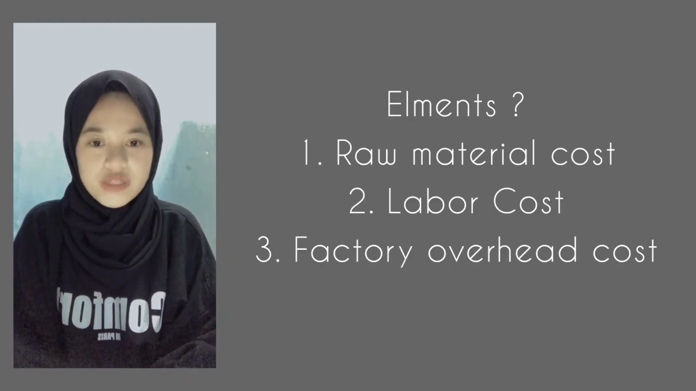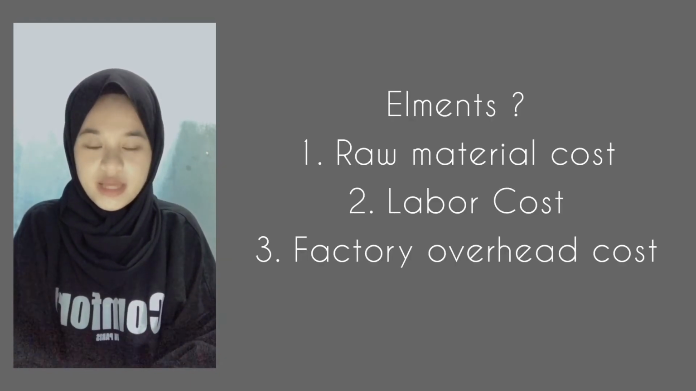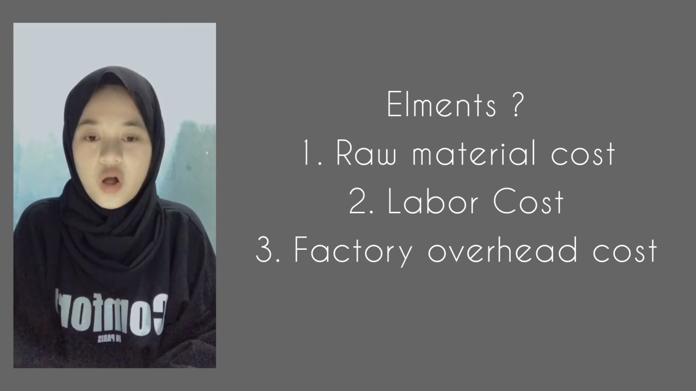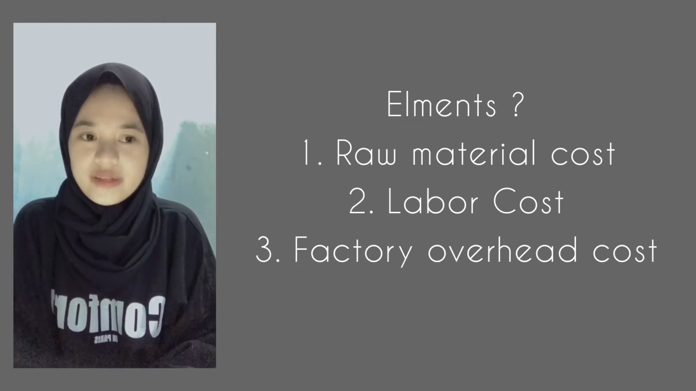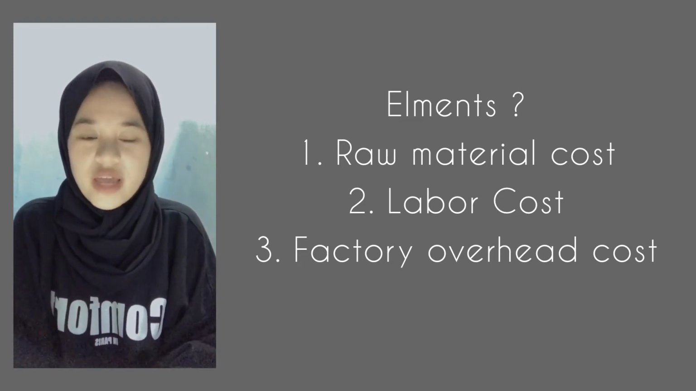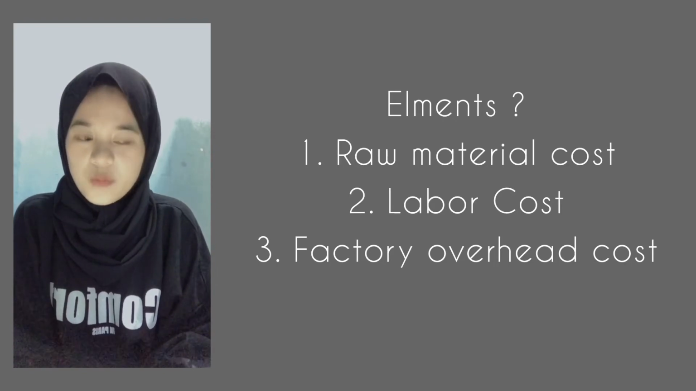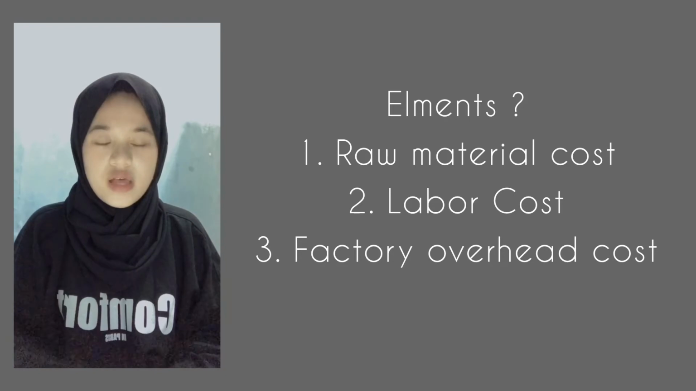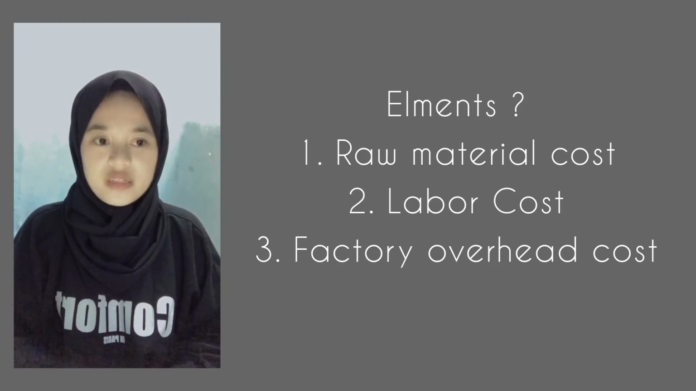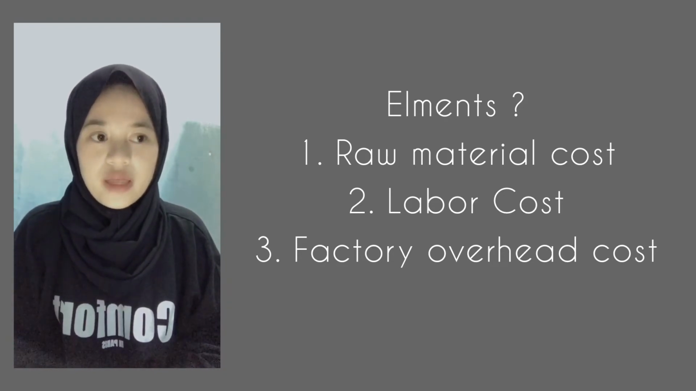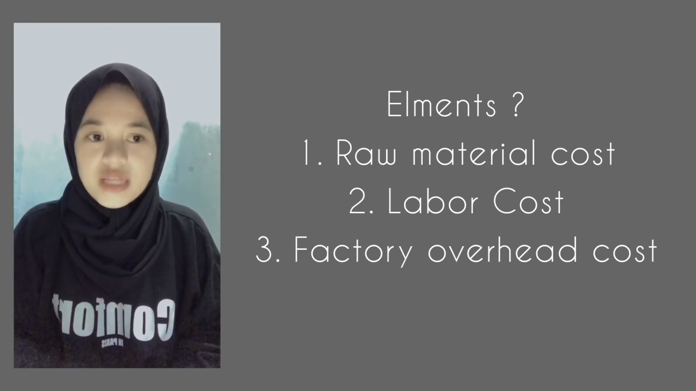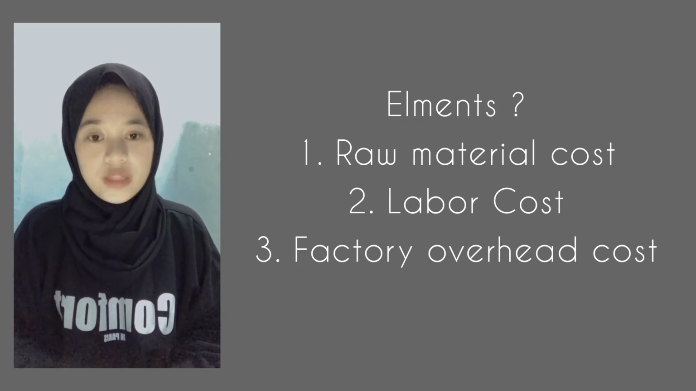Elements of the cost of production. The first is raw material cost. Raw materials are the materials that make up the main part of the finished product. Raw materials are distinguished into direct raw materials and indirect raw materials. Second is labor cost. Labor is a physical or mental effort expended by employees to process the product. Labor costs are the price charged for the use of human labor.